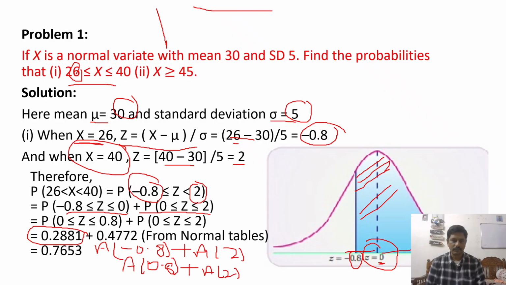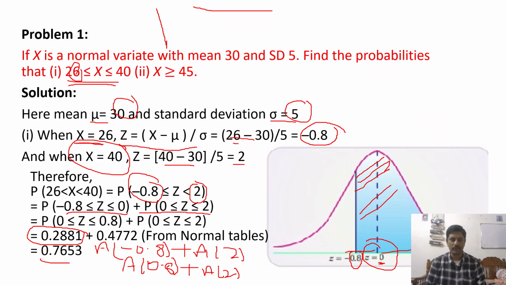I will show you in the last slide. So just remember this value: 0.2881 is the area for 0.8, and 0.4772 is the area for 2. Now adding these two values, we get 0.7653. Like this we will find the probabilities.